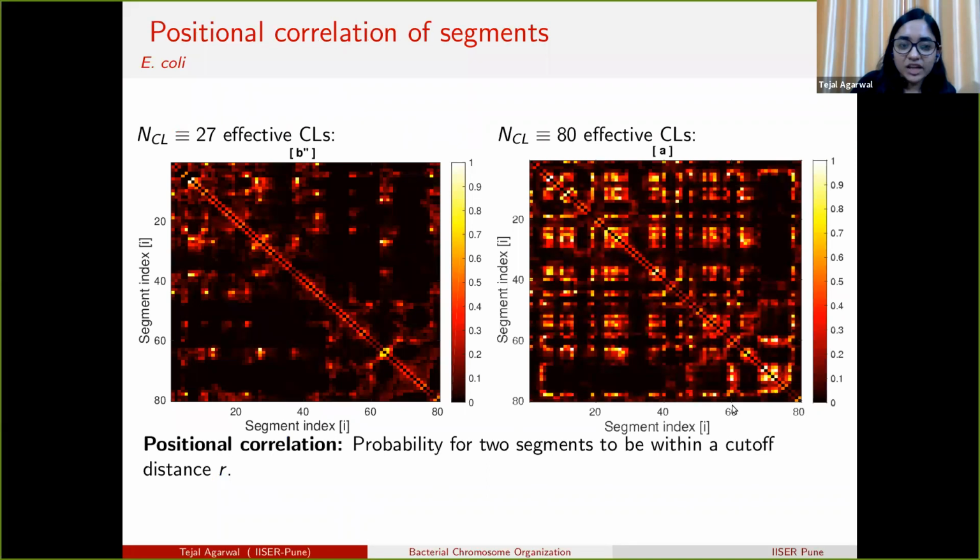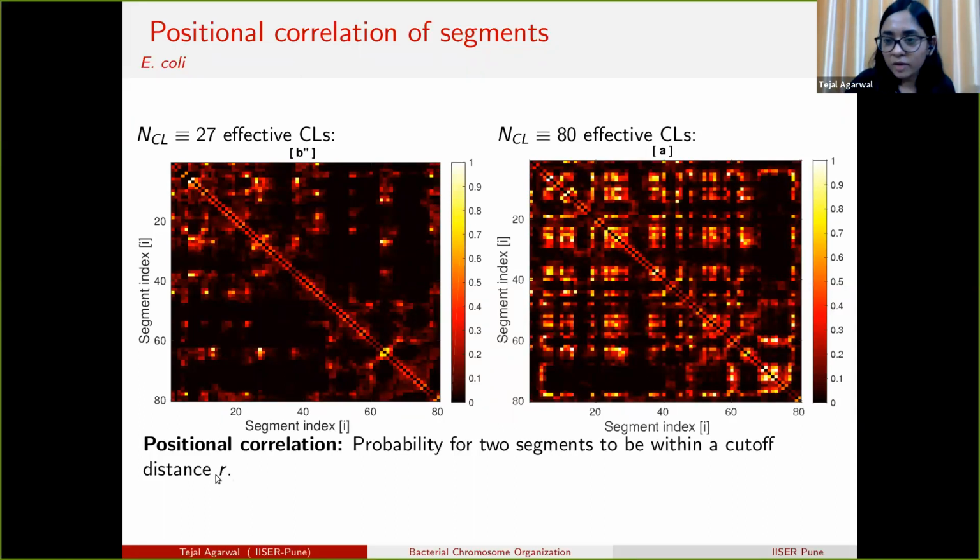The next quantity we calculate is the positional correlation of the segments. The positional correlation shows the probability for two segments to be within a cutoff distance R. This cutoff distance again we take with the help of Rg. I have set it to be 5 simulation units, and we can also change that.